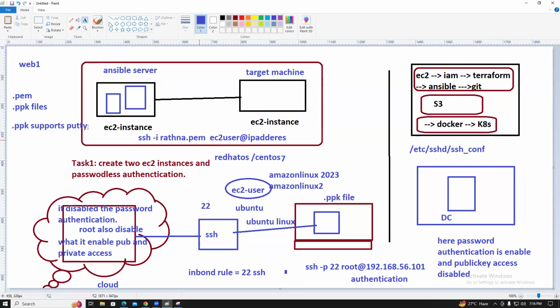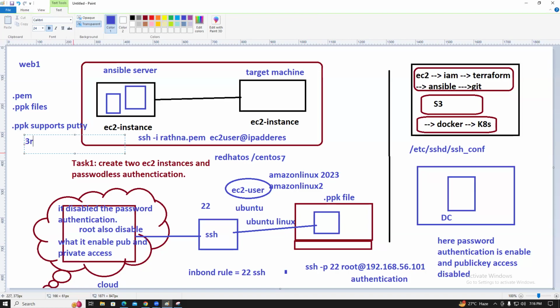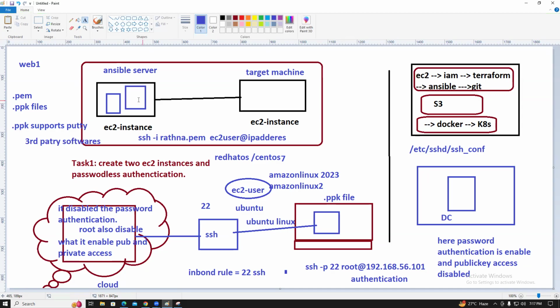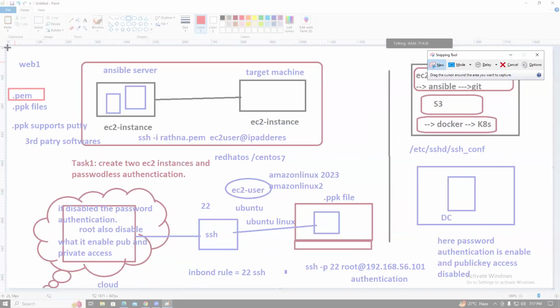So the PEM private key is supported by third-party software. Very good question. And if you want to connect from Linux to Linux, direct Linux server to Linux server, you can use the .pem key. Guys, understood? Now you got it?